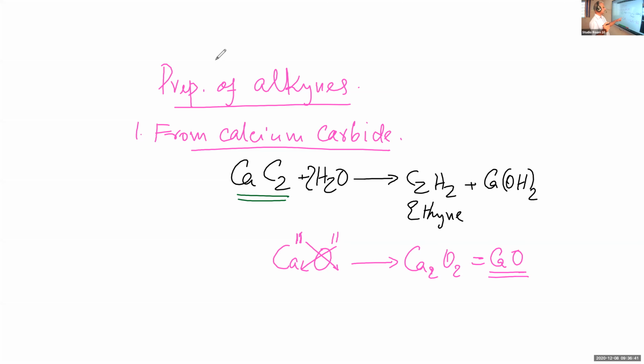Valence of calcium is 2, valence of oxygen is 2. If you exchange, it is Ca2O2. Now from Ca2O2, you take the simplest formula, so it is CaO. That is the formula of calcium oxide.